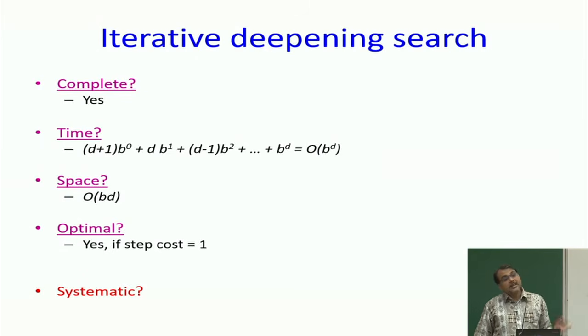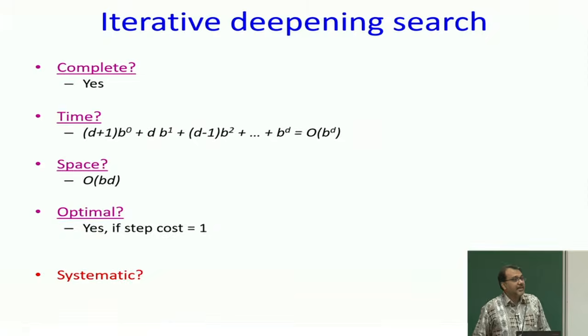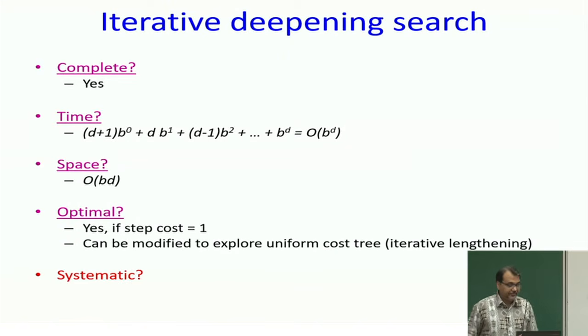Now, it is for you to think about, but can I change this algorithm so that it is cost optimal also? Cost optimal means if the costs are varying. So, there we need to do iterative deepening over uniform cost search. And in uniform cost search, there is this notion that I am exploring all nodes up to a certain cost before I explore another node of a different cost. So, like I had a depth bound here, I can have a cost bound there, and that algorithm is called iterative lengthening. Iterative deepening depth first search can be modified to explore a uniform cost tree, and that is called iterative lengthening. Okay.